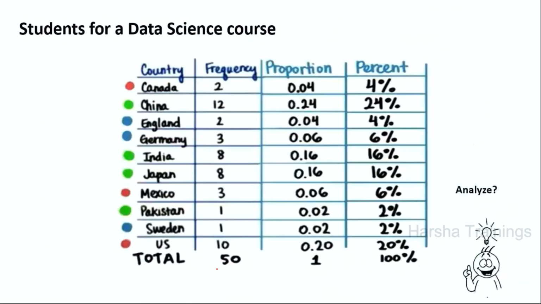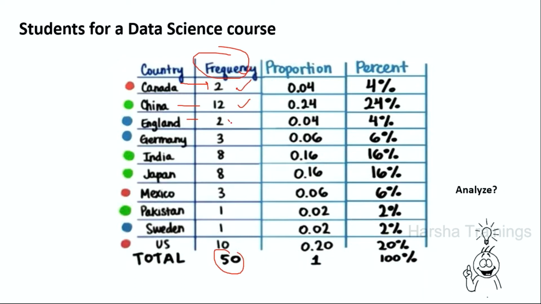Now I will showcase it. By looking at the 50 entries of the data, whenever the data is categorical, first of all we take the frequency. Frequency means the number of times the country has been repeated. Canada has been repeated 2 times. China has been repeated 12 times.